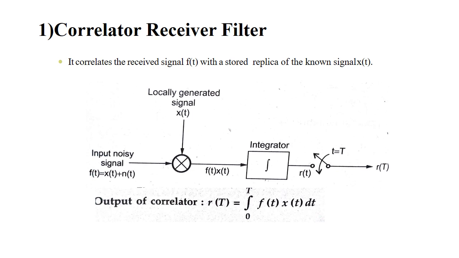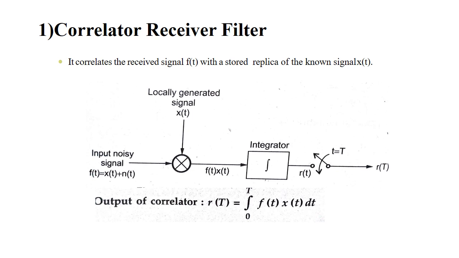It correlates the received signal, that is f of t, with a stored replica of the known signal x of t. When we are passing the input noisy signal, f of t is equal to x of t plus n of t, we are passing another locally generated signal x of t. Both are combined together to form the product f of t and x of t as the output.